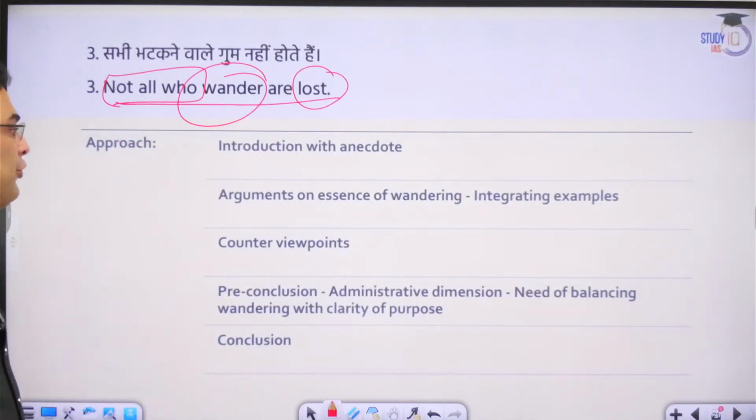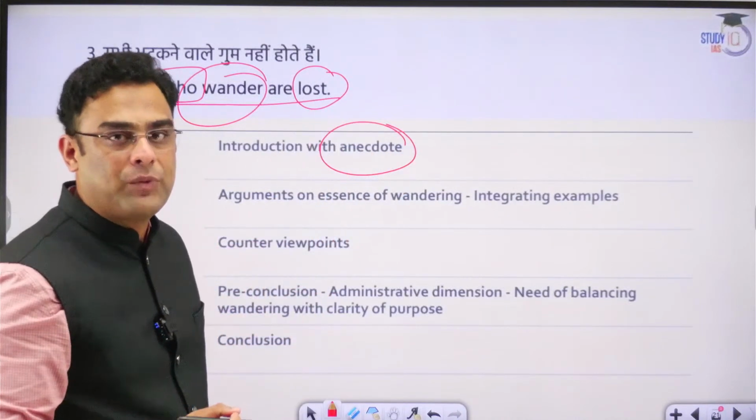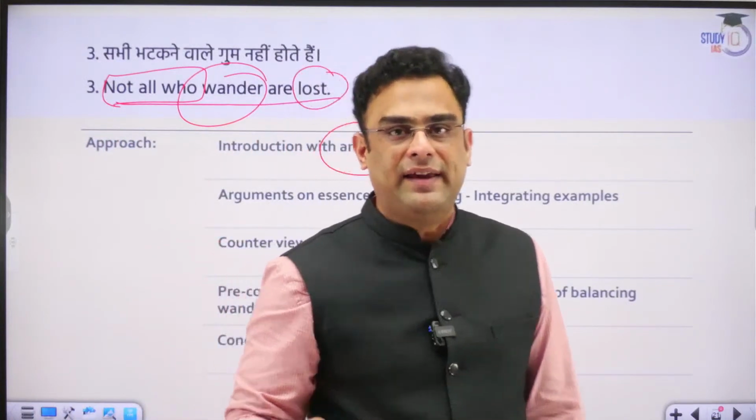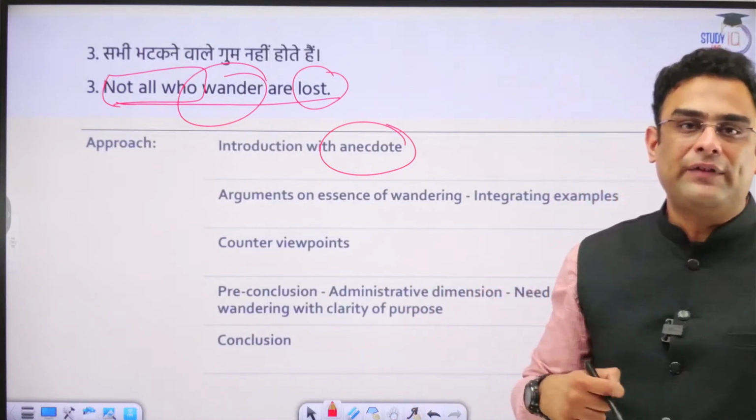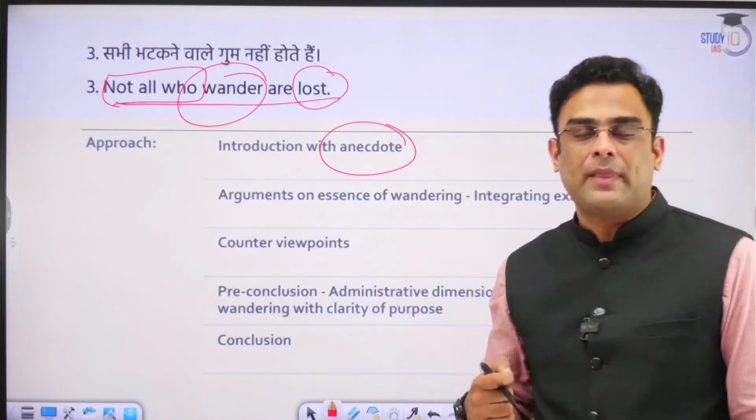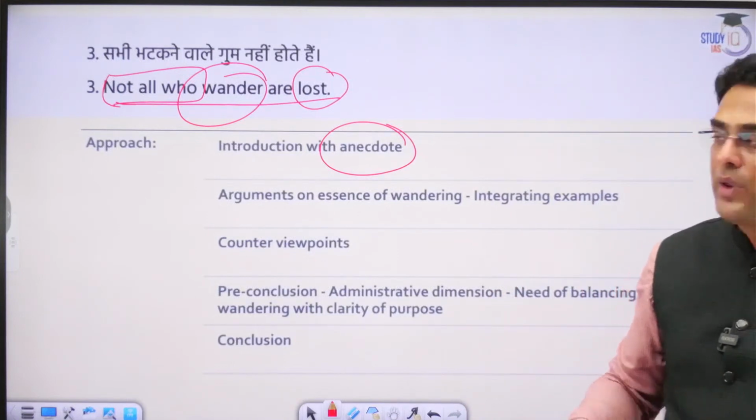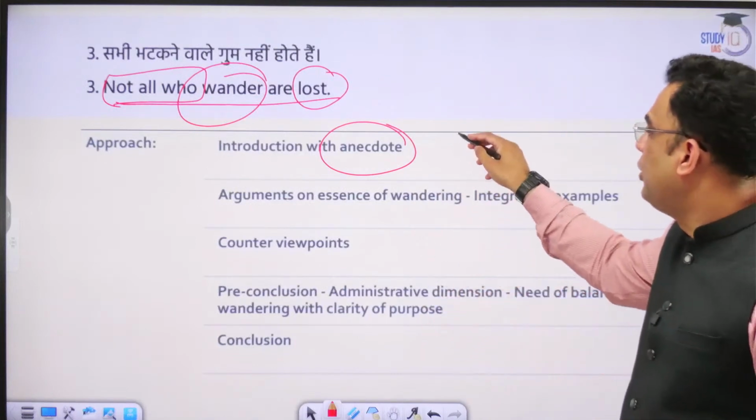What kind of approach can we keep for this essay? We can start our essay with a small story or anecdote. Stories, anecdotes are a very good way of starting your essay. Stories immediately connect because they have an element of emotion. And we human beings immediately resonate with emotions. So here we can use the anecdote of, say, Gautam Buddha.